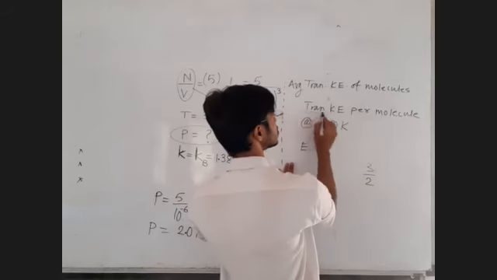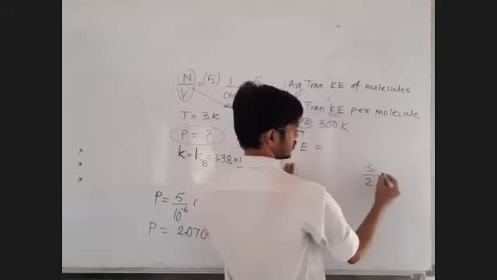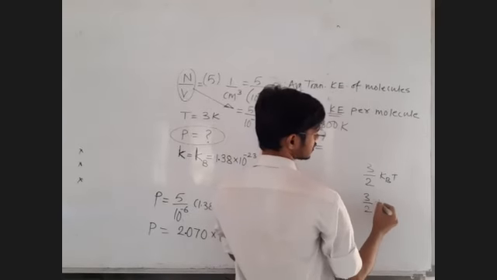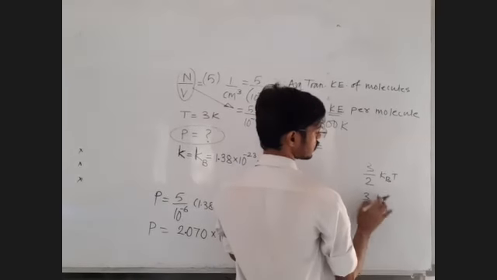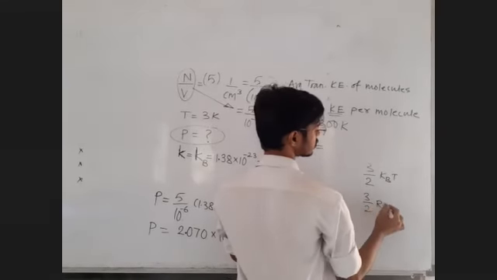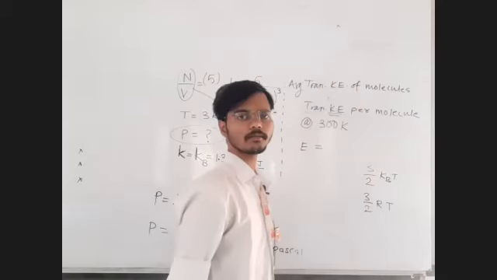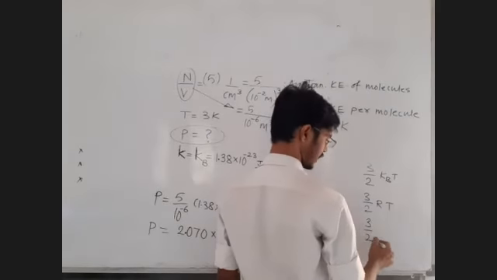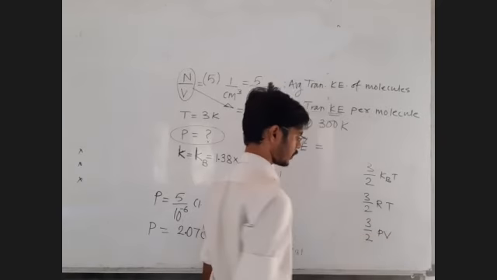Which energy? Sir, translational kinetic energy. So it is 3/2 kBT. Sir, for 1 mole, translational kinetic energy is 3/2 RT. Am I right? 3/2 RT. Okay. And for n moles, it is 3/2 nRT or 3/2 PV.